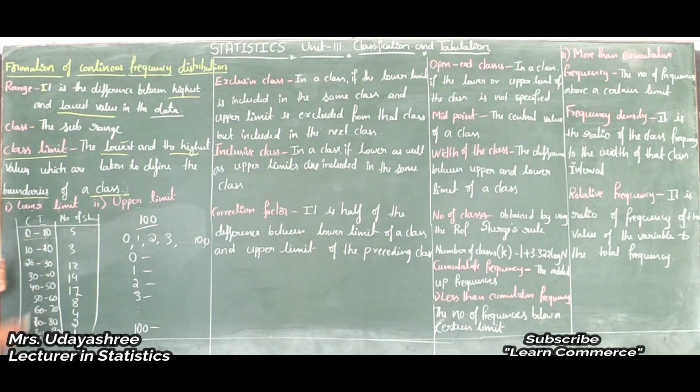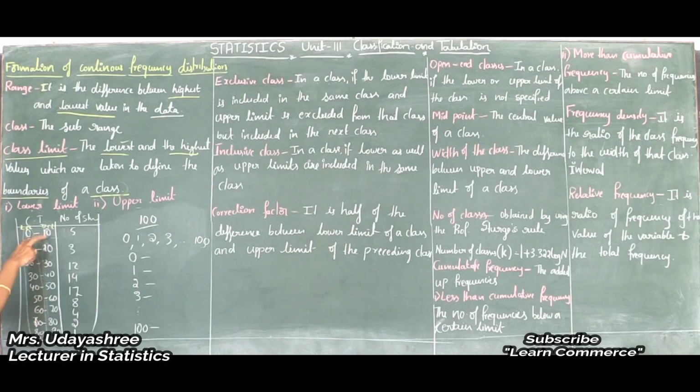So in the sense what? These boundary values, the first boundary values, are lower class limit, and these boundary values are upper class limit.